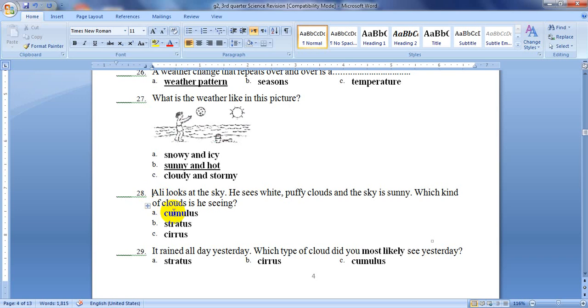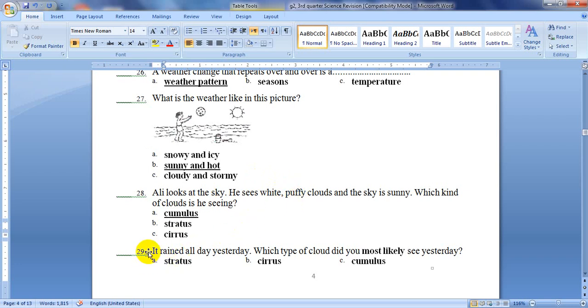Of course, it is cumulus clouds. Why? Because stratus clouds are gray and flat like a gray blanket in the sky, while cirrus clouds are wispy like feathers or hair in the sky. So cumulus clouds are white and puffy.